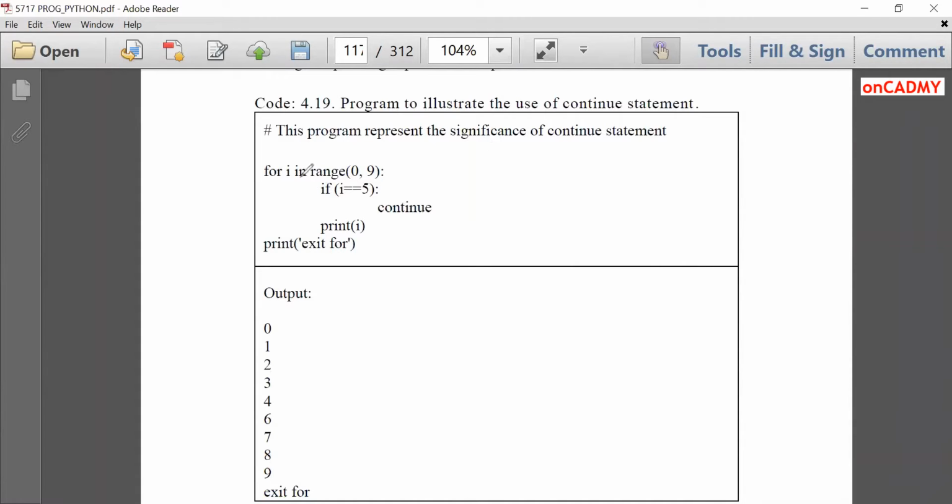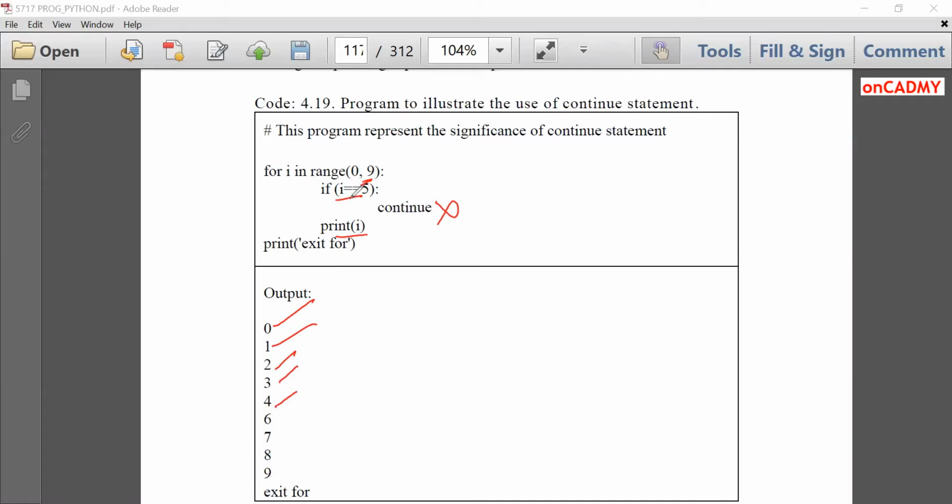You can see for I in range 0 to 9, if I is equal to 5, then continue. Otherwise, print I as such. Initially, condition is false for 0, 1, 2, 3, and 4. 0 is equal to 5, false. So continue will not work. It will print I, which is 0. In the next iteration, I will become 1 automatically because we have put a range function in for loop. Then I will become 1. 1 is equal to 5, false. Continue will not work. Print will work.